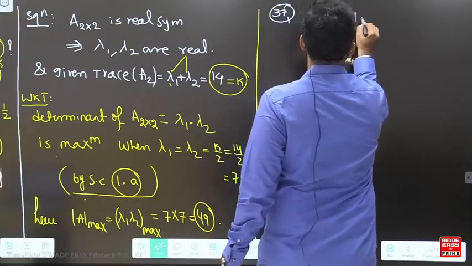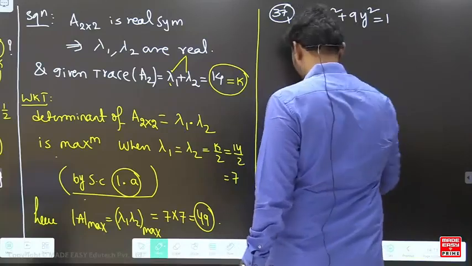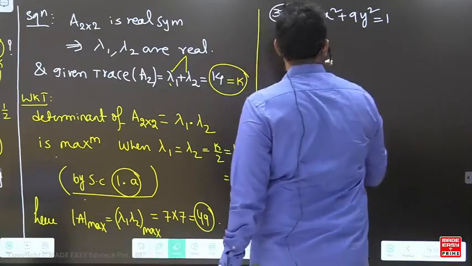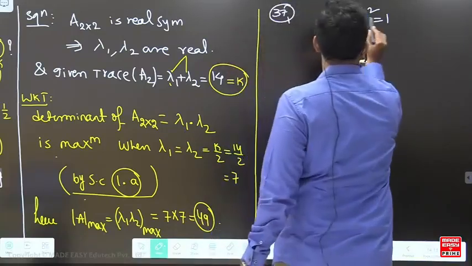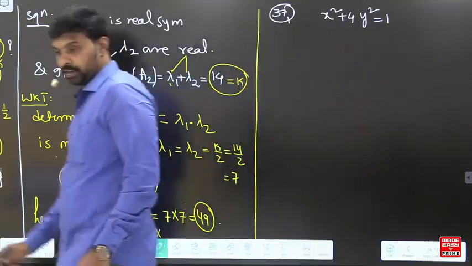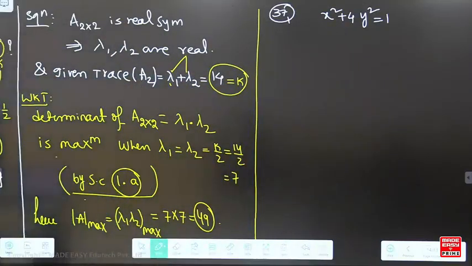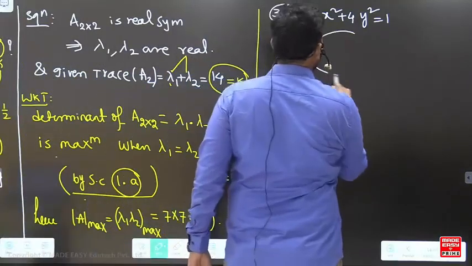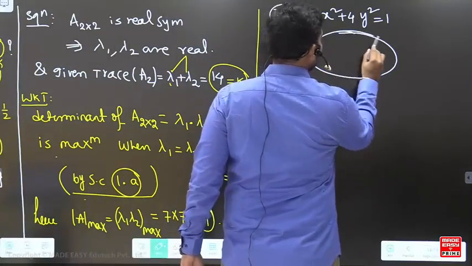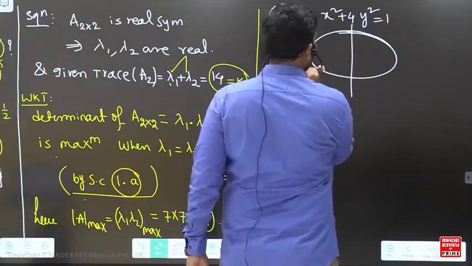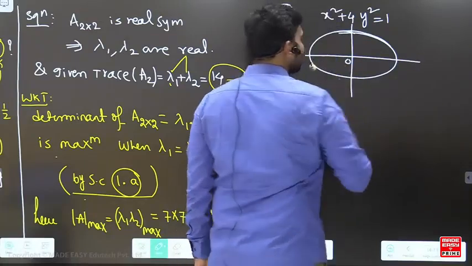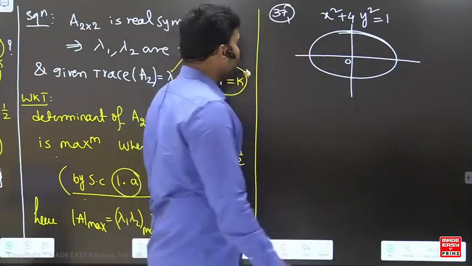x square plus 9y square is equal to 1 is given, right? So 37 question, if you see here, the maximum area of a rectangle whose vertices lie inside the ellipse. So the ellipse is this. Now the ellipse is this. So this is the origin here, right? And now